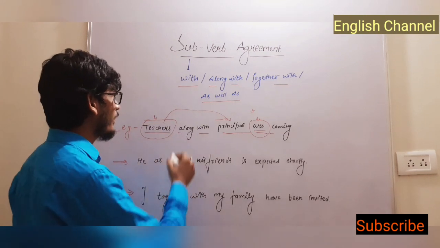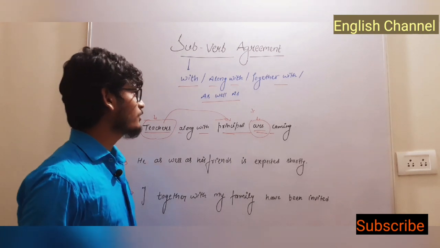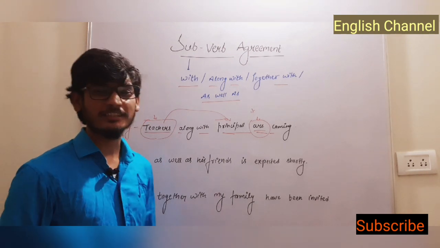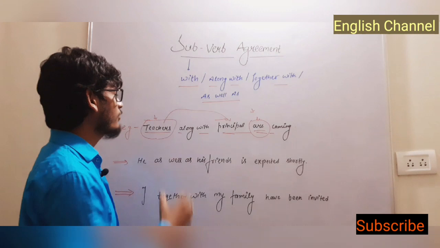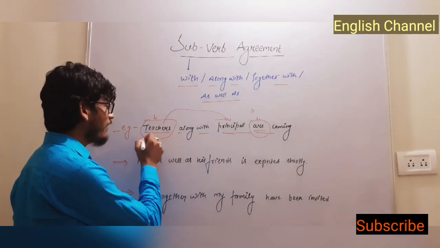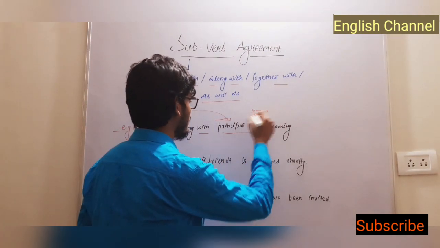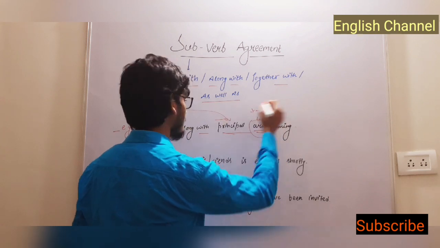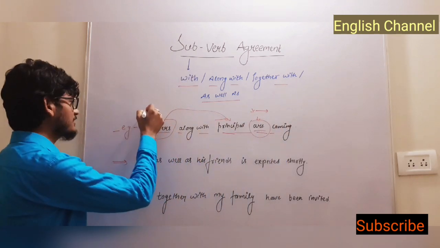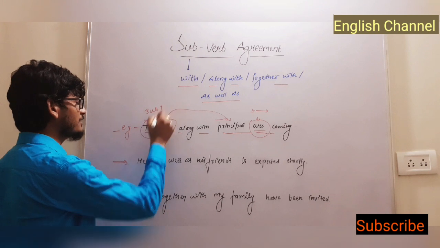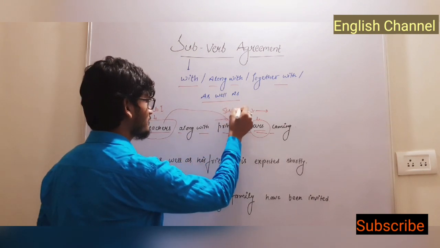So we can say whenever we get these types of words in our sentences in the form of subject verb agreement, we have to go by a rule. We can say it is subject 1, it is subject 2.